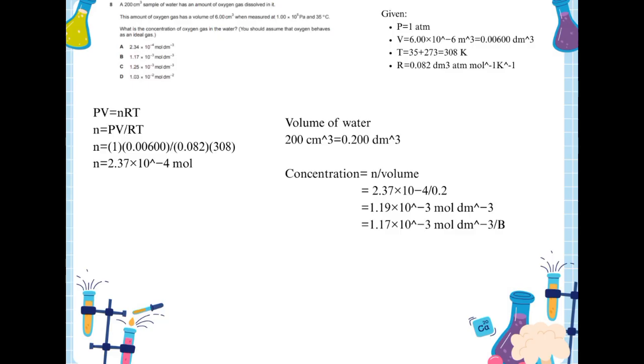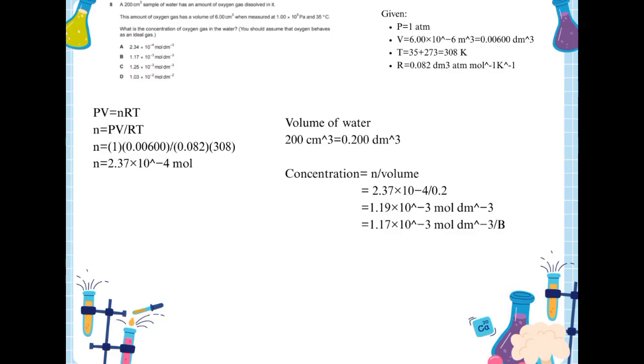Now I calculate the number of moles of oxygen. n equals PV divided by RT. n equals 1 times 0.006 divided by 0.082 times 308. This gives 2.37 times 10 to the power of minus 4 moles.